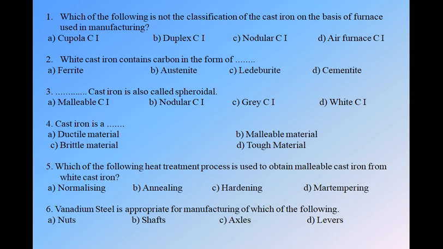Next, question number 6. Vanadium steel is appropriate for manufacturing of which of the following? We have four options: A, nuts, B.